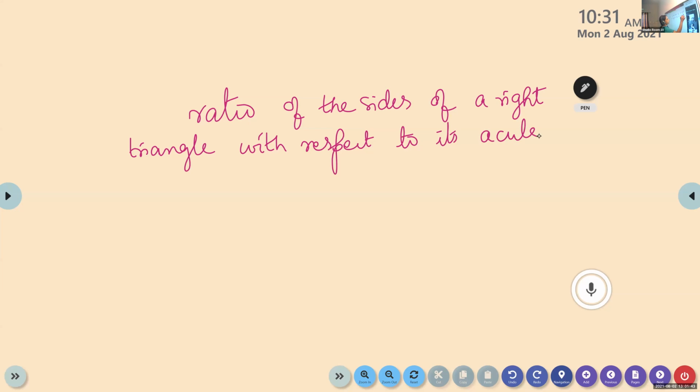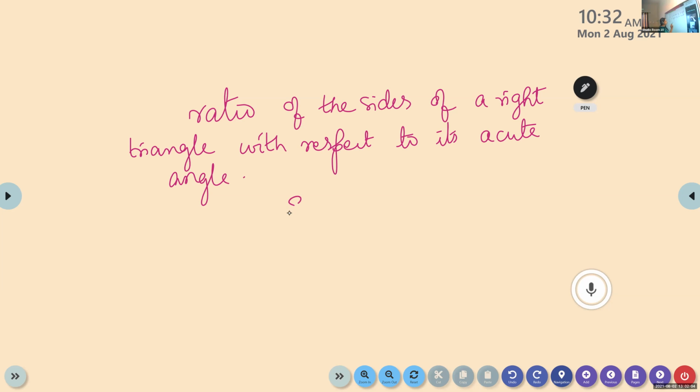With respect to its acute angle only, we will be able to define the trigonometric ratios.